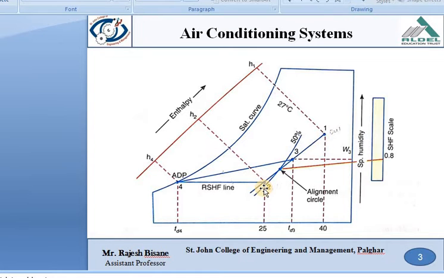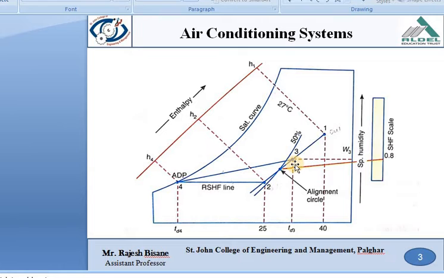As and when you get point number 1 and point number 2 and this line, to locate point number 3, in the given condition 50% of air is recirculated and 50% of air is added, and that is why just measure the distance of line 1-2 and divide by 2, or multiply by 0.5. In some cases it may be given that 30% of air is recirculated. In that case just measure the distance 1 to 2 and multiply by 0.3. In some cases it may be 70%. So in that case you just measure this distance and multiply by the given percentage, and accordingly you can locate point number 3.